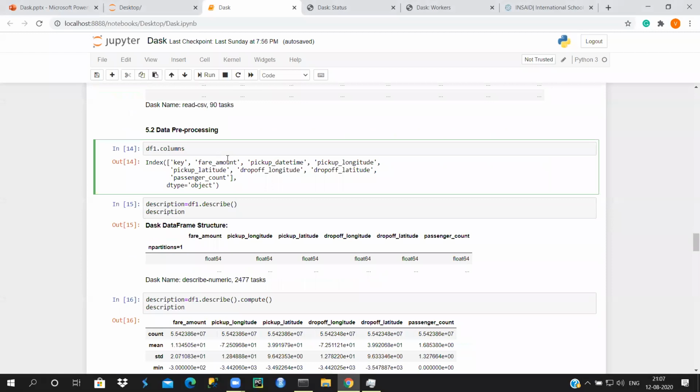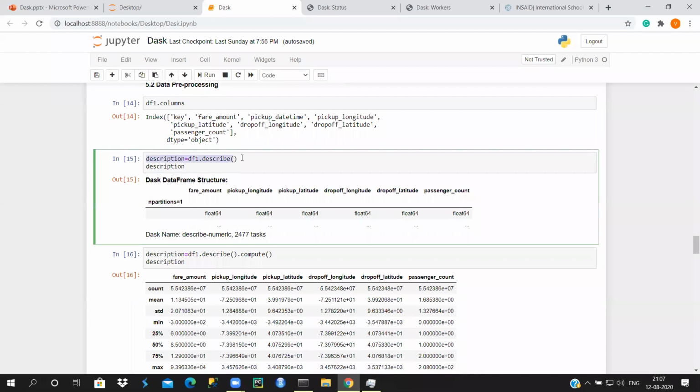Now, if I want to check my columns, you can run df1.columns, and you will get all your column names here. Then, if you want the describe function to work, again you will run this code. Let's say you name this object description, and here you do df1.describe.